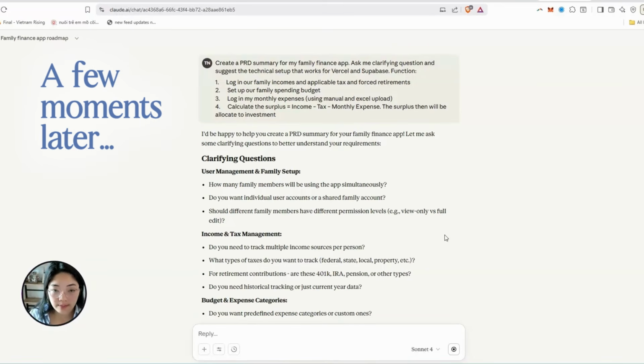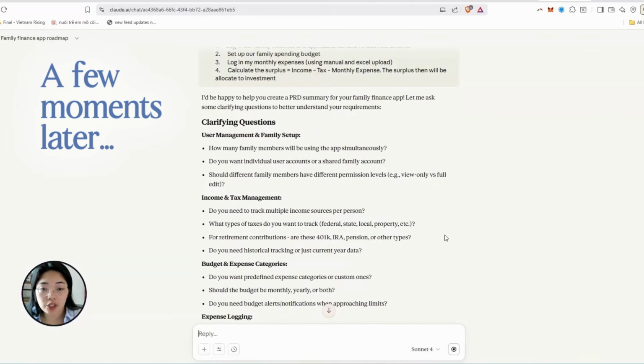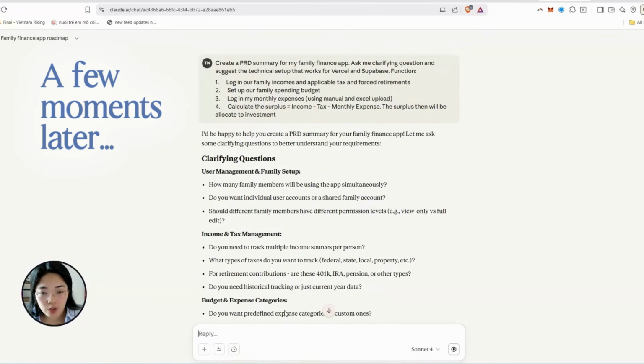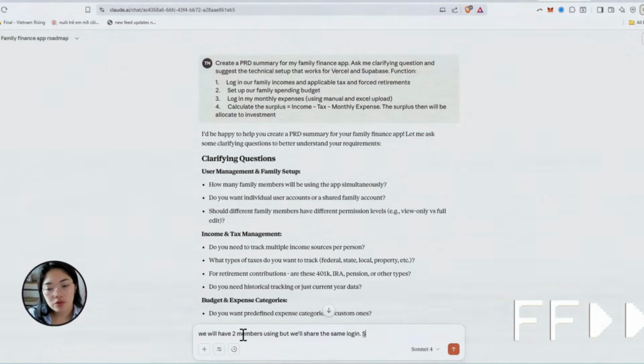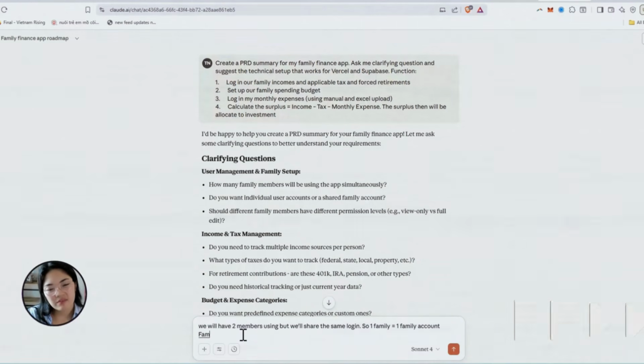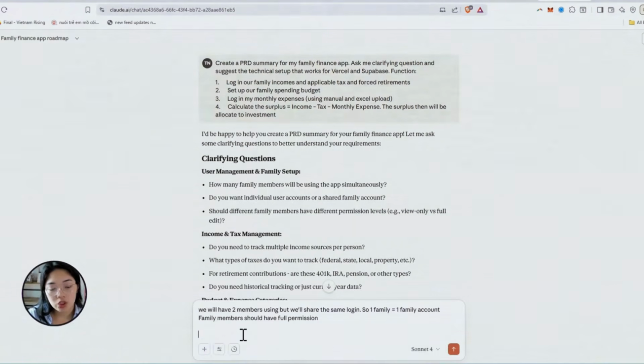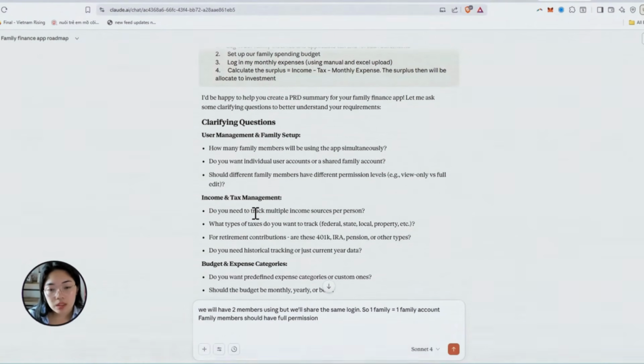Alright, because I told it to ask clarifying questions, it's starting to ask me clarifying questions. Okay, it's asking about users, how many members we will have. 2 members using this, but we'll share the same login. I don't need to complicate that. So 1 family equals 1 family account. Family members should have full permission, full ownership. Do you need to track multiple income sources per person? I just copy and paste. Yes.